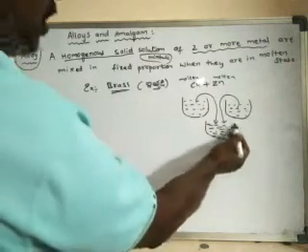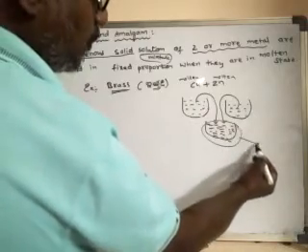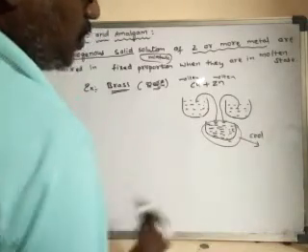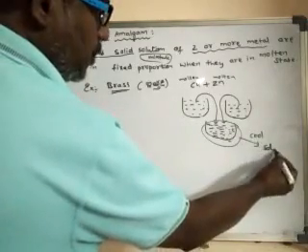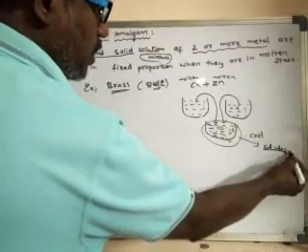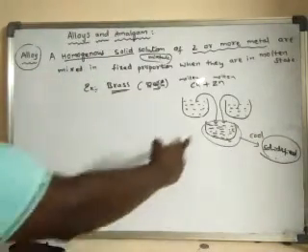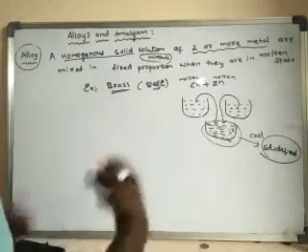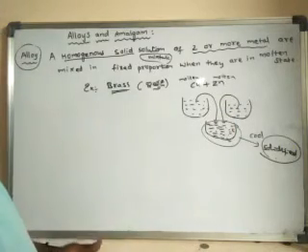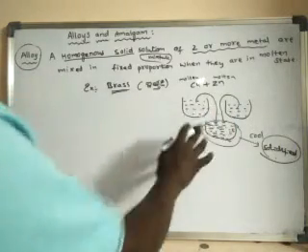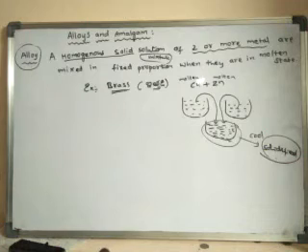And this material is allowed to solidify. If it is allowed to cool, what happens? So it becomes solidified. So the solidified solution of these two metals, or else sometimes more than two metals are also mixed, but they are mixed in a definite proportion.